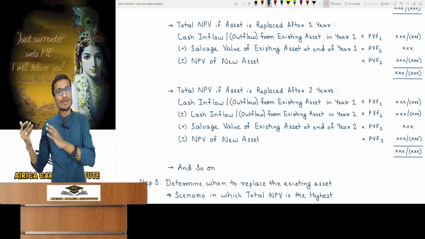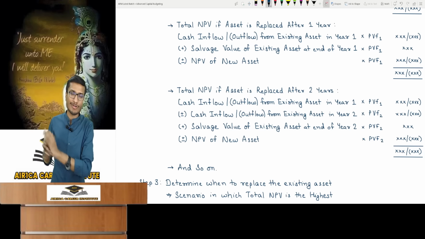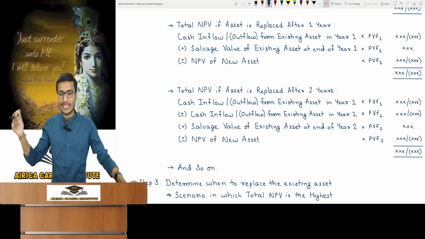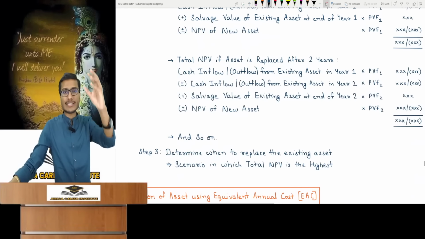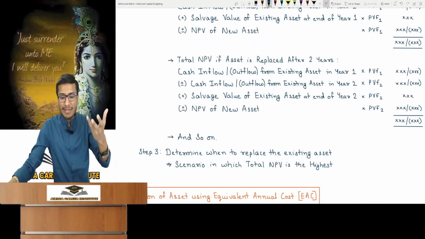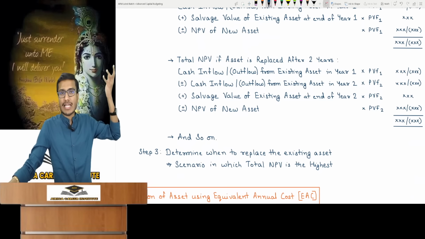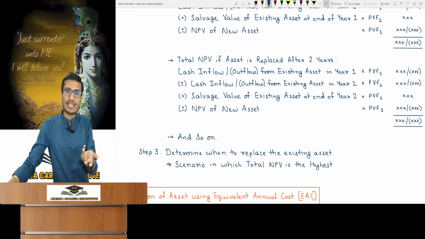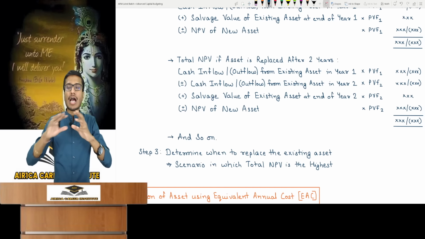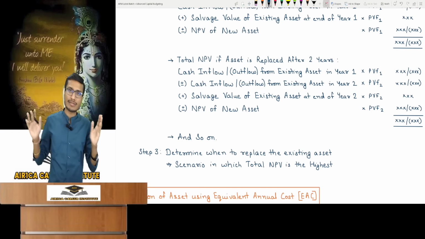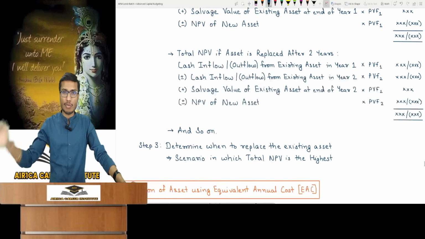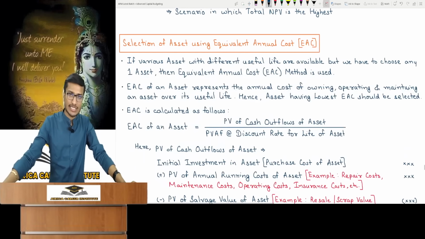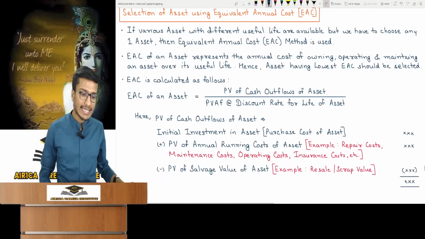For the third year, it's 3 years of the existing asset, salvage value and new NPV. If it's for 4 years, just continue calculating as per the provided data. In the final step, you should replace the asset in the scenario which has the highest total NPV. We will replace it in the scenario where the total NPV is the absolute highest. Keep this in mind and memorize it. I have explained it logically. Many things might come to your mind, keep them away from your thoughts. I am explaining this from the perspective of the 2 questions the institute uses, and practically many different, even better methods are available.